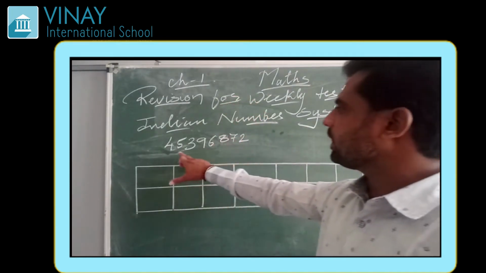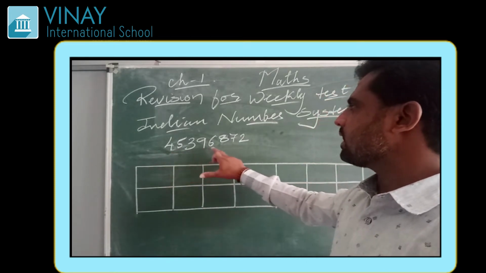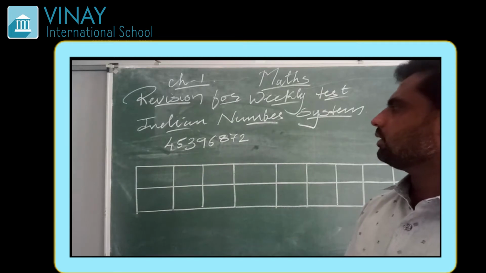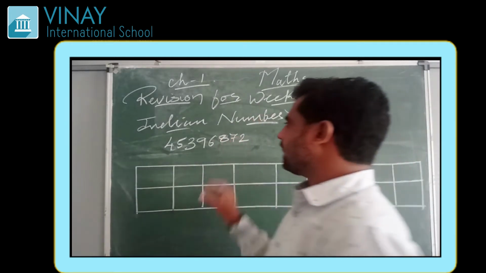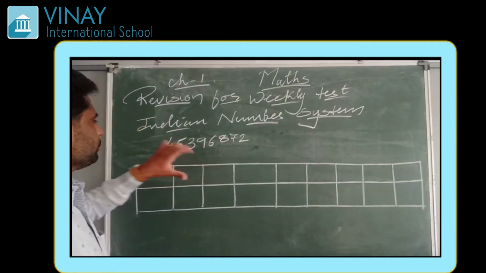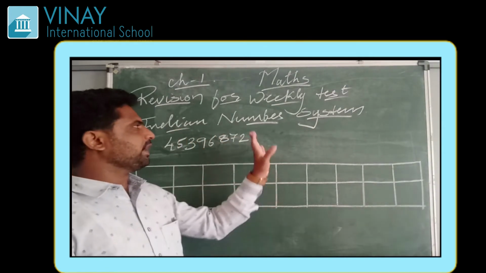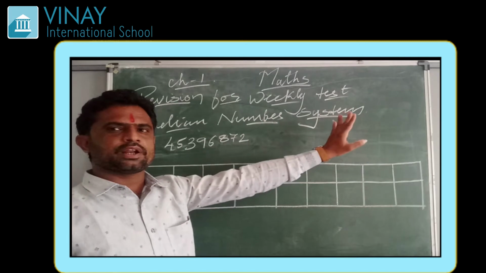Suppose here one number is there: 4, 5, 3, 9, 6, 8, 7, 2. Now we have to put a comma at particular places, and then we have to write this number name. To write this number name, let us first understand the Indian number system.